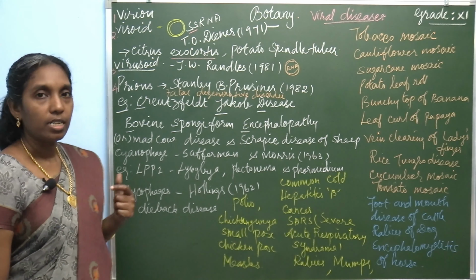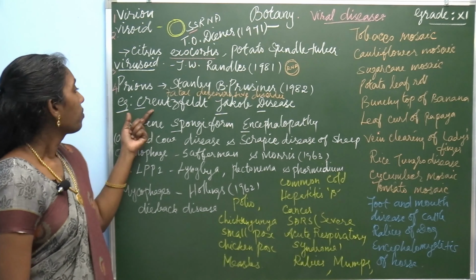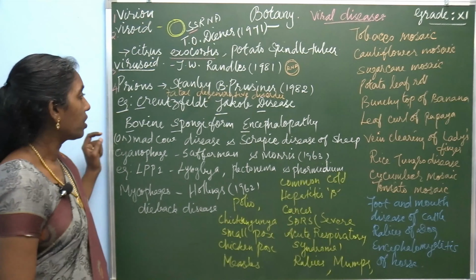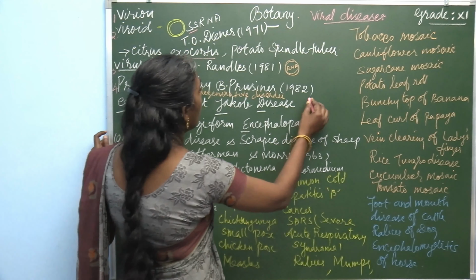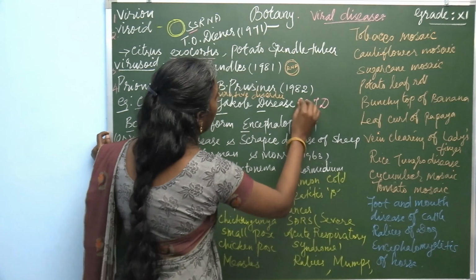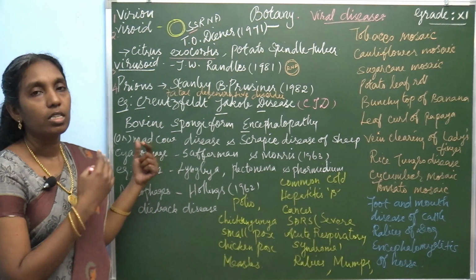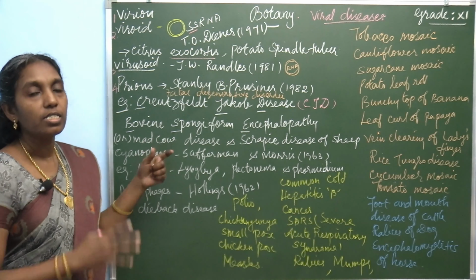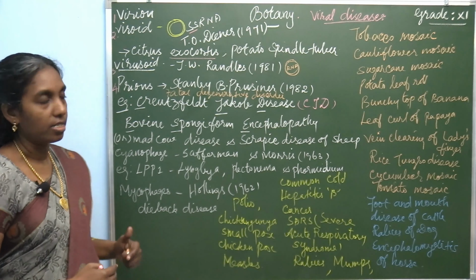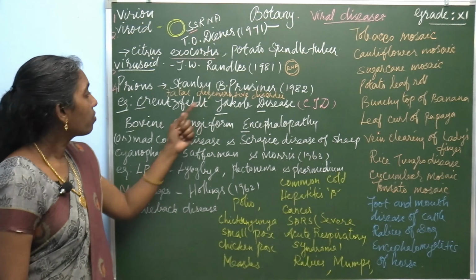Let us see a few examples. Creutzfeldt-Jakob disease, which is simply called CJD. That means Creutzfeldt-Jakob disease. You are not going to learn the symptoms or the other explanation of the disease, just learn the name of the diseases. So prions cause Creutzfeldt-Jakob disease, which affects the central nervous system.